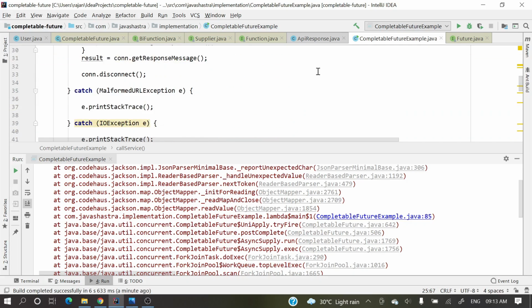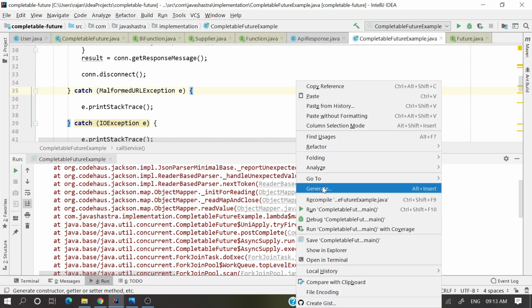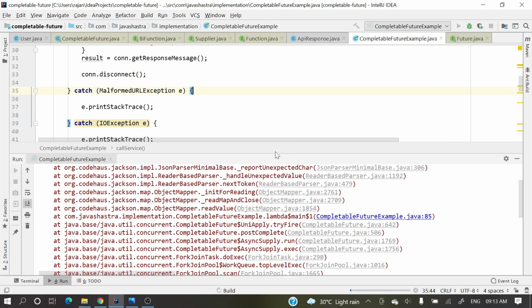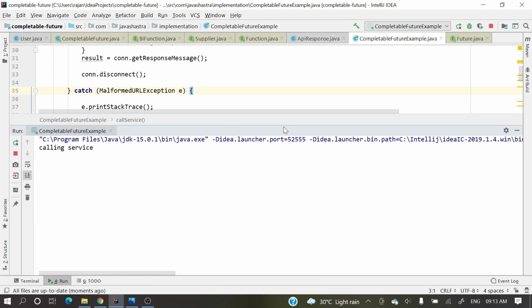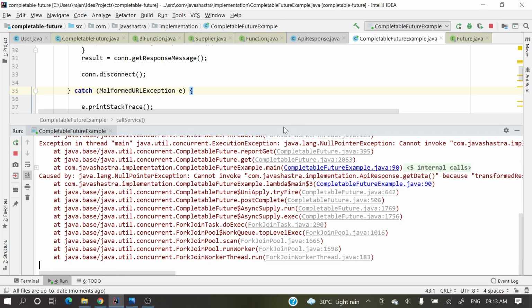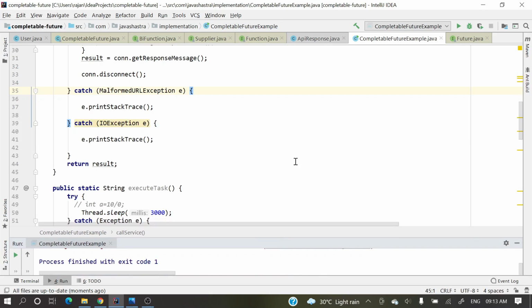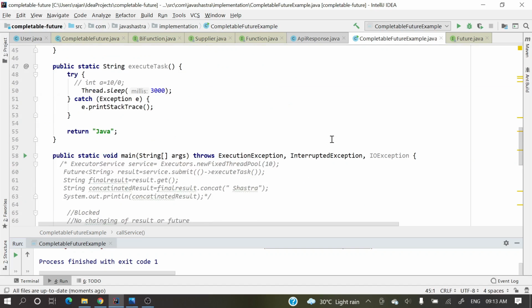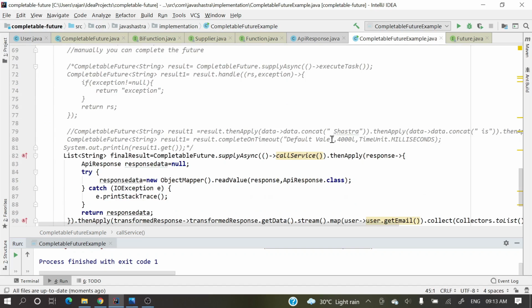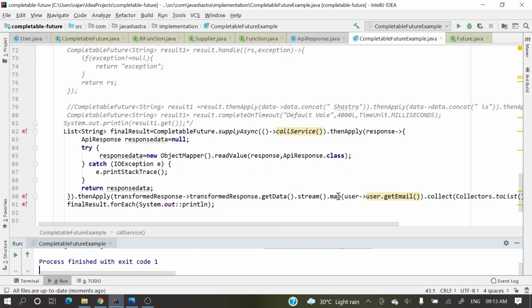Let me run it again. Okay, some data problem. It's not able to bind correctly.